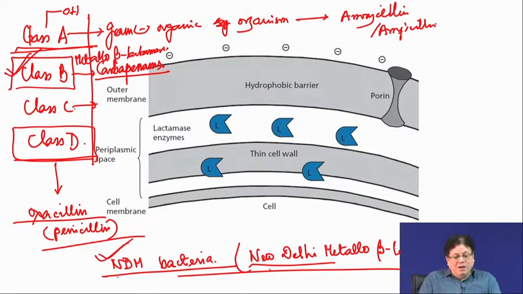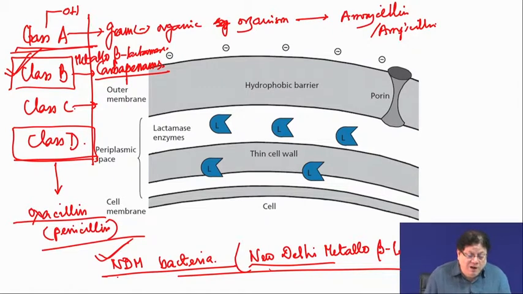Then you have the beta lactam class of antibiotics, and you have vancomycin, polymyxin. So, a lot of antibiotics are there, but the problem is that many of these antibiotics have serious side effects, because they are targeting something which is also there in the host. So, that is where the problem lies, except for penicillin and possibly vancomycin, because vancomycin also targets the cell wall